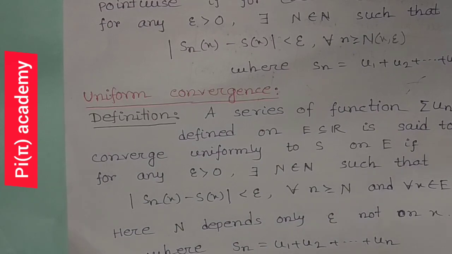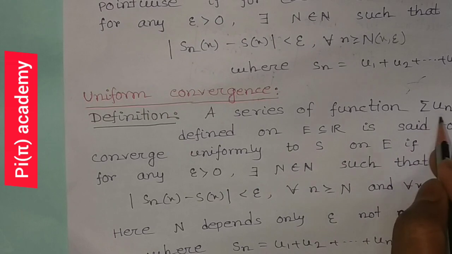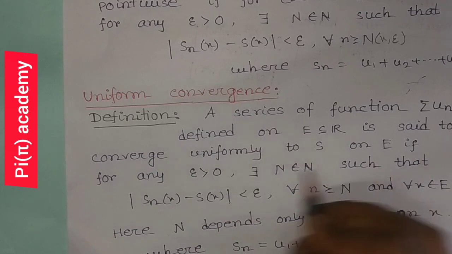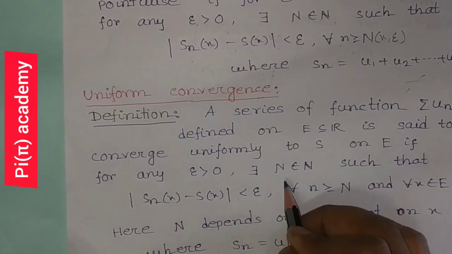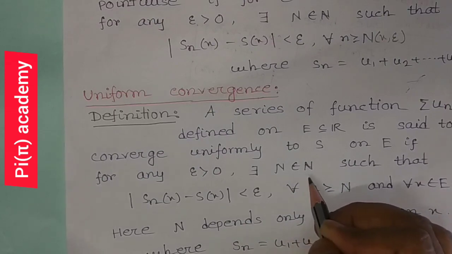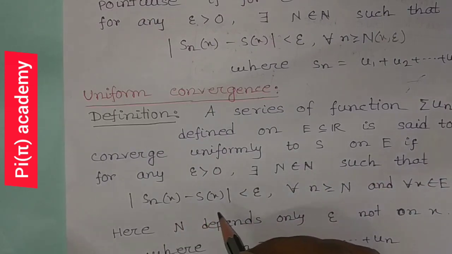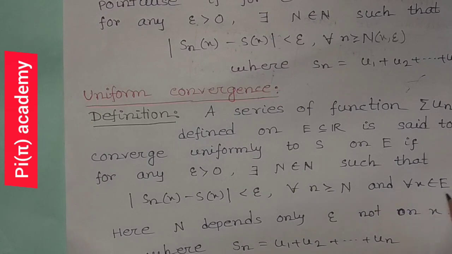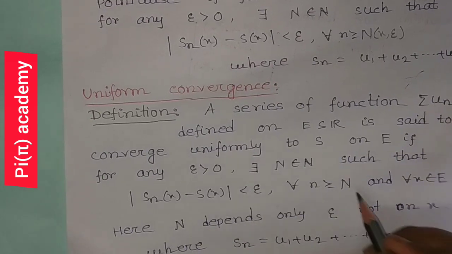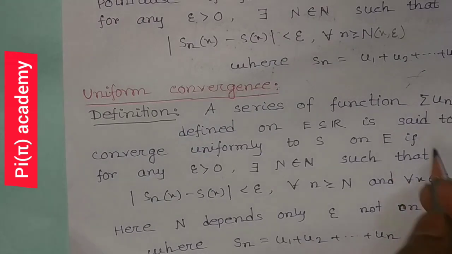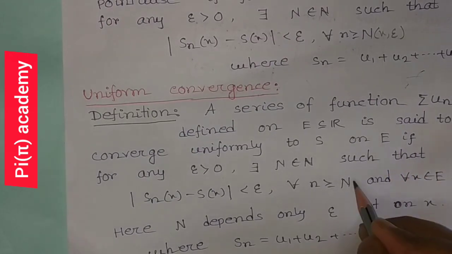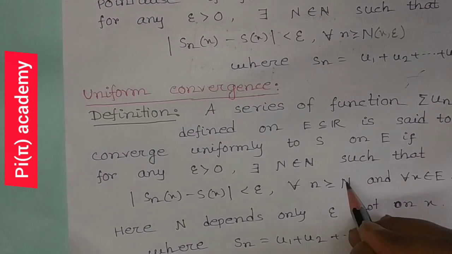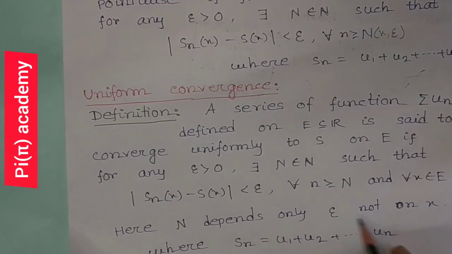Now definition of uniform convergence. Definition: a series of function un defined on E subset R is said to converge uniformly to S on E if for any epsilon greater than 0 there exists capital N belongs to the natural number set such that mod Sn x minus S x less than epsilon for all small n greater or equal to capital N and for all x belongs to E. Here capital N depends only on epsilon, not on x, but we see that in pointwise convergence this capital N depends on x and epsilon both, but in uniform convergence capital N depends only on epsilon but not on x.